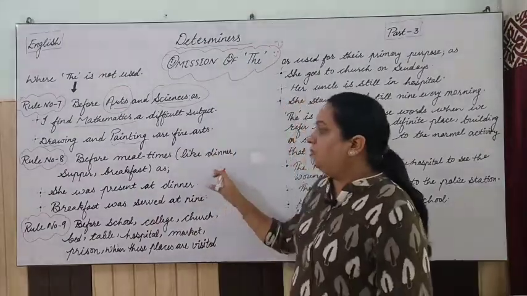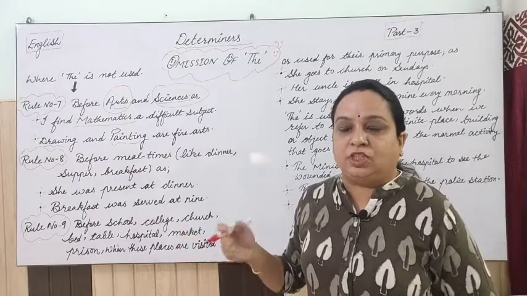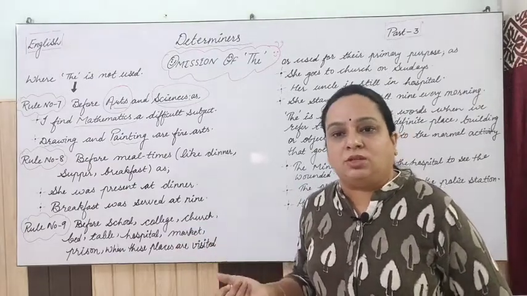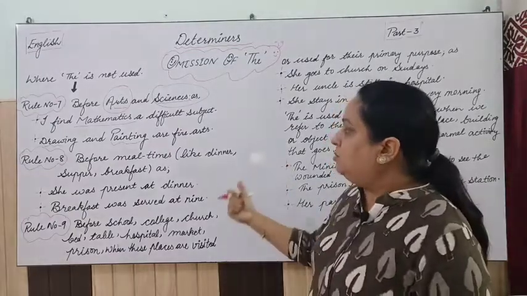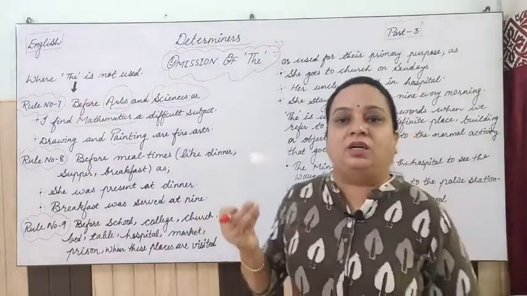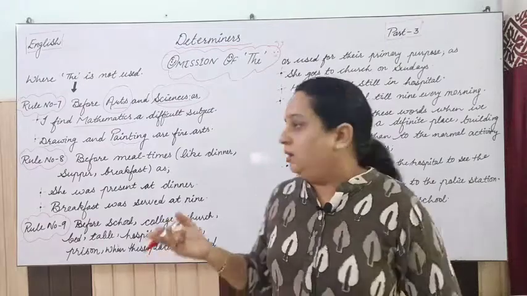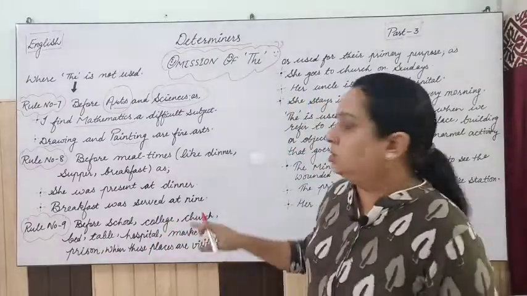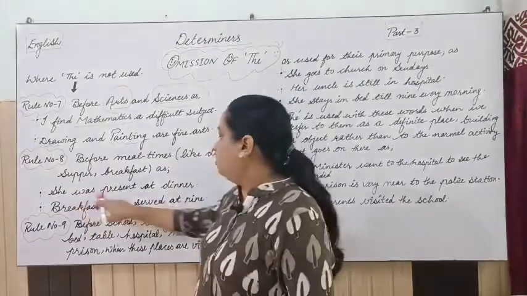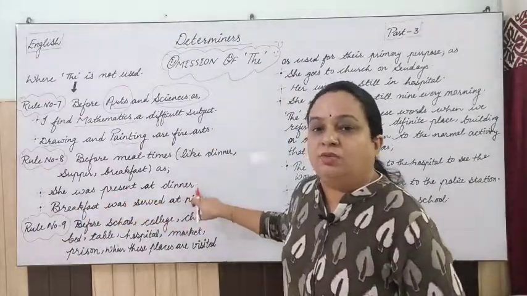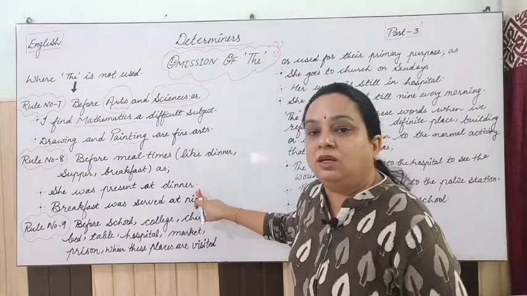Rule number 8 says before meal times, generally. Please come to the lunch. That is wrong. Before meal times also, like dinner, breakfast, supper and lunch, we will not use the, right? She was present at dinner. We will not say she was present at the dinner.